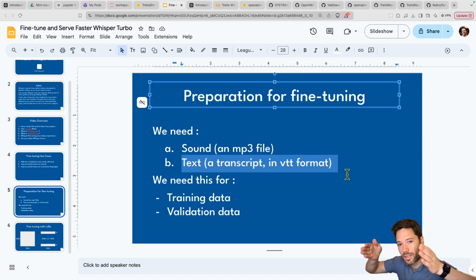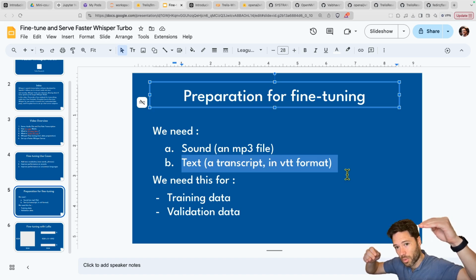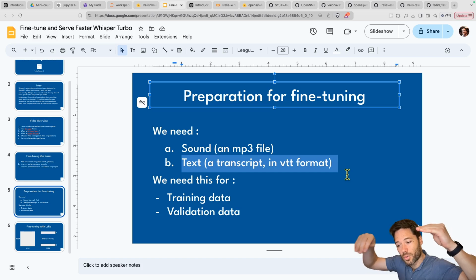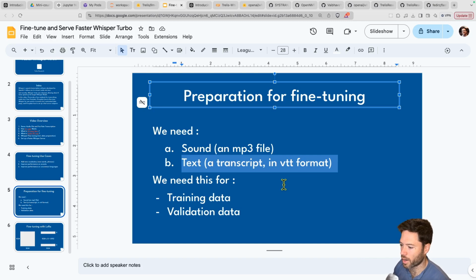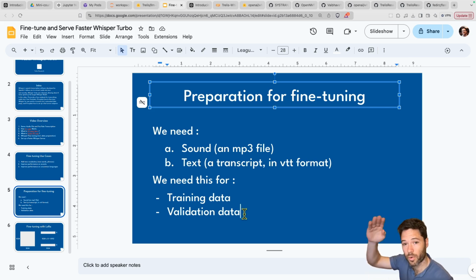Given the clean data, you get the model to make a prediction. You compare its predictions to the clean data, you see what the error is, and then you backpropagate that error to make the model more accurate. As I always suggest, I recommend splitting the data into training data, which will be used for error correction in the model, backpropagation, and then validation data, which will not be directly used for training, but rather to measure the performance improvement as we train the model.